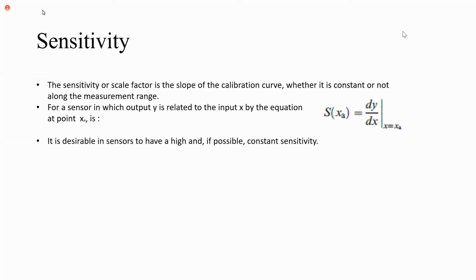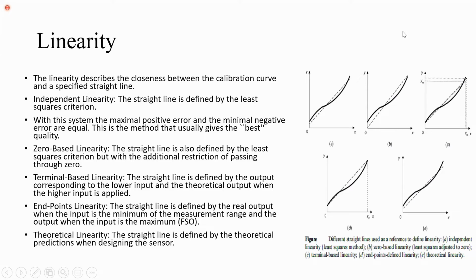Sensitivity is the reaction of the sensor for the variation in parameter. Linearity. The linearity describes the closeness between the calibration curve and specified straight line.